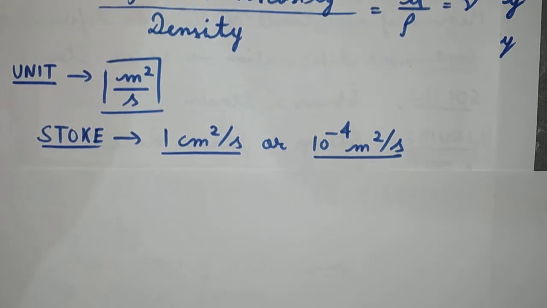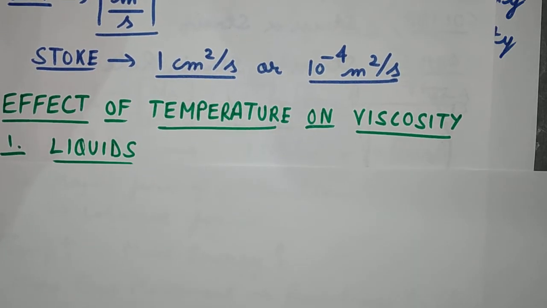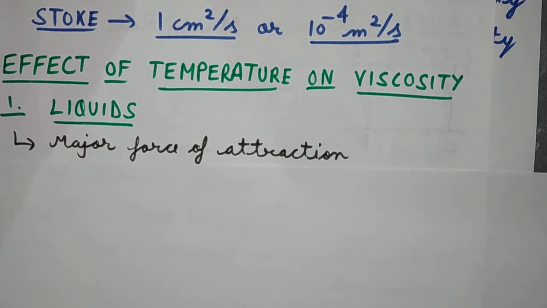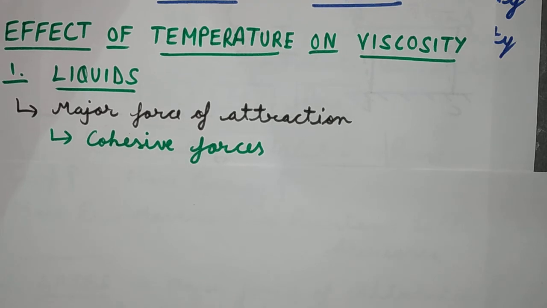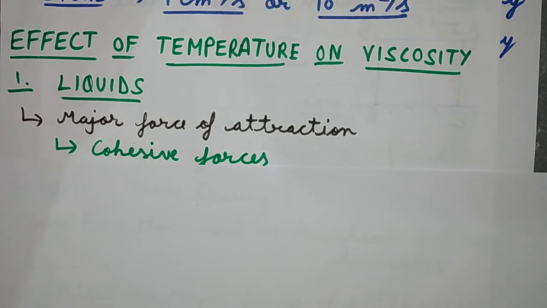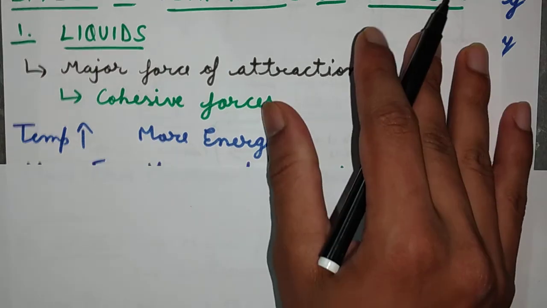Now let us see the effect of temperature on viscosity. First of all, let us see the case of liquids. In the case of liquids, the major forces of attraction are the intermolecular forces or the cohesive forces, which occur between the molecules. Now, as the temperature is increased, more energy will be imparted to the particles.